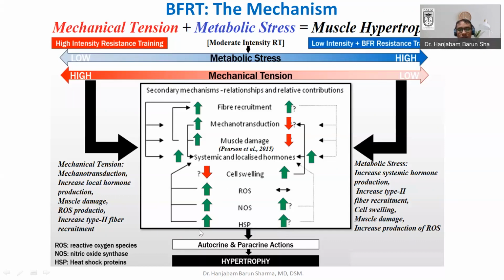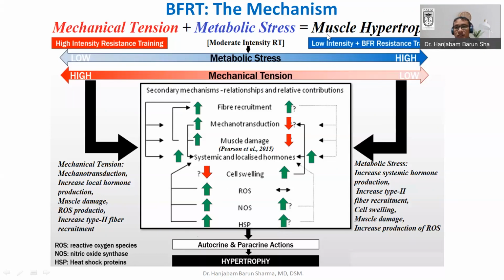So this all happened by the autocrine, paracrine, or even the endocrine mechanism, because there is a long-term systemic effect also, like the production of growth hormone, which we will see later on, which will ultimately lead to the hypertrophy. So a combination of the mechanical and metabolic stress is very, very important.